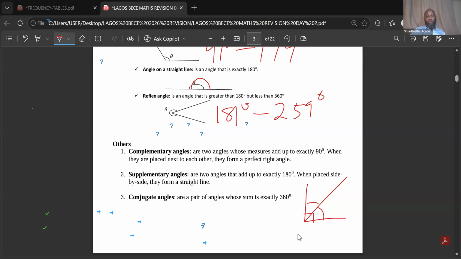So I want us to look at the first one. What type of angle is the first one? That is A. What type of angle? Please type it in the comments. What type of angle is the first one? That is A. Is it showing?